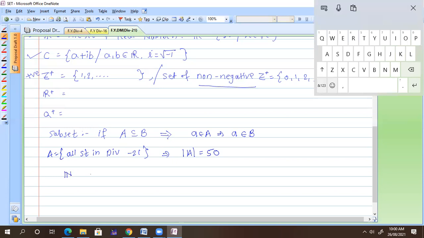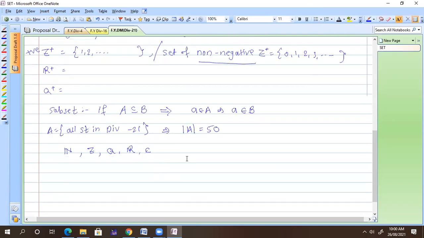Now tell me, we have the set of natural numbers, then we have Z, then comma, comma, comma, then we have Q, then we have real numbers, and then we have complex numbers. So which one is a subset of which? Sir, natural number is a subset of Z, Q, R, and C also.